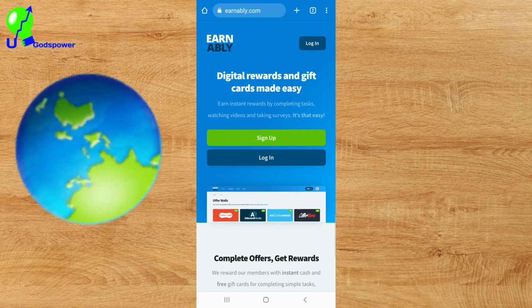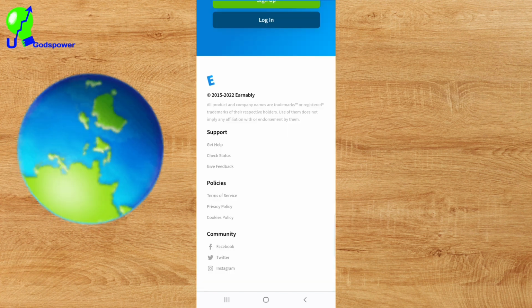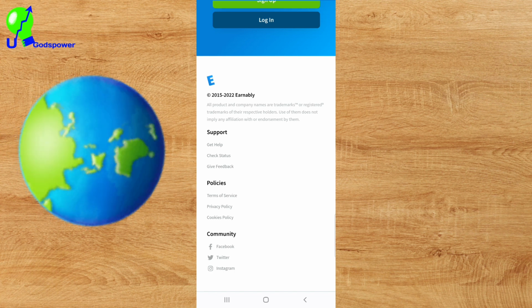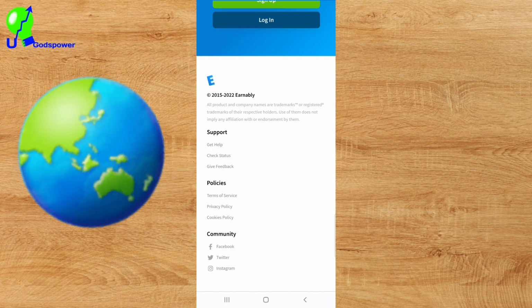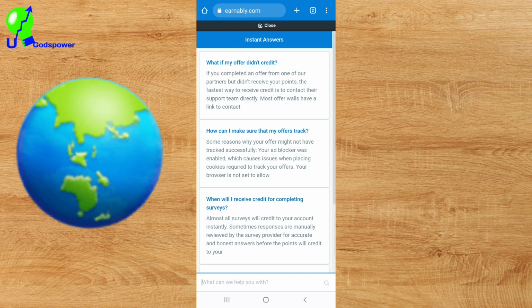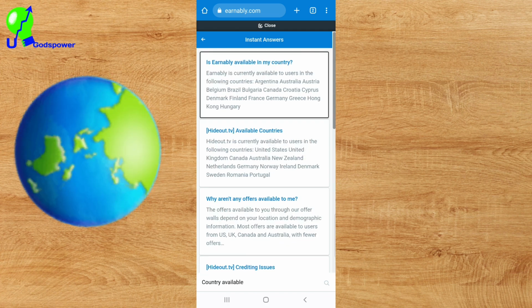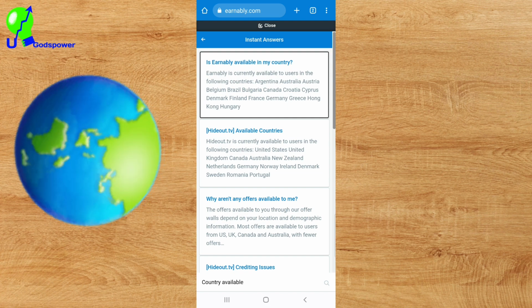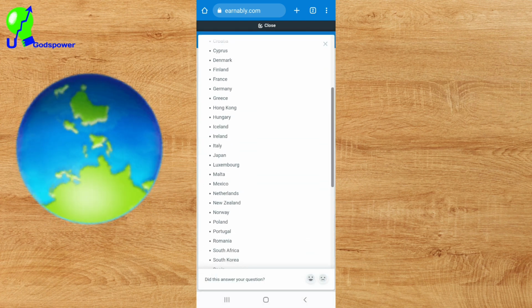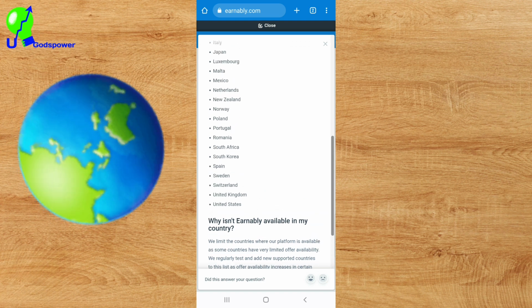Let me quickly show you the countries that are available before you go and register. To see if your country is available, you need to click on this section under support, the section where it says get help. If I click on get help, it brings me here. Then I type in "country available." You can see at the bottom it pops up this article under the help center of Earnably. If I click on it, it says "Is Earnably available in my country?" Here you can look through to see if your country is listed. If your country is here, you know this website is available in your country.